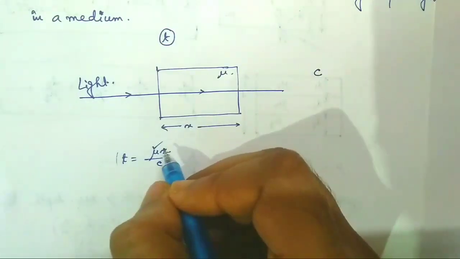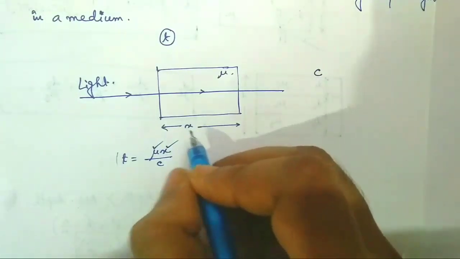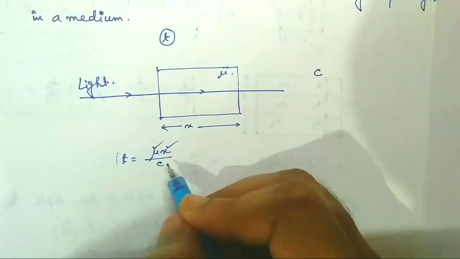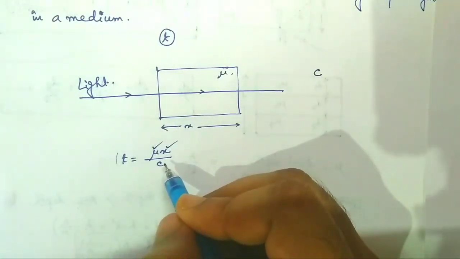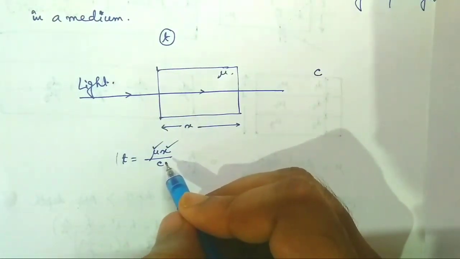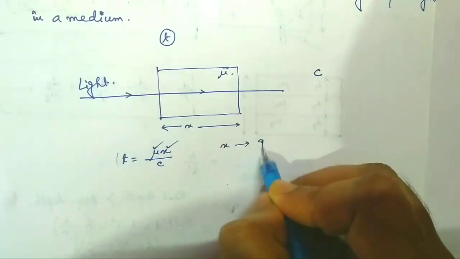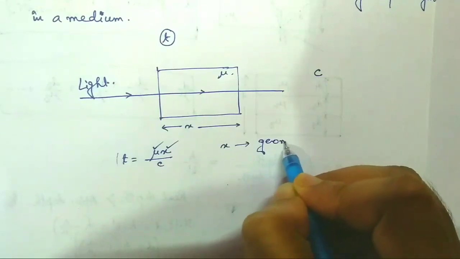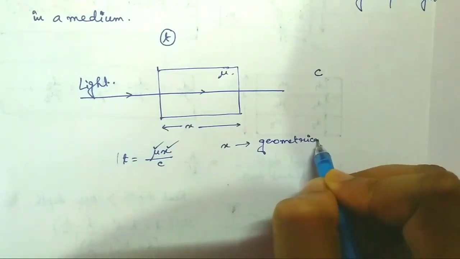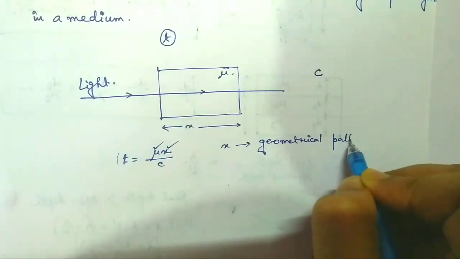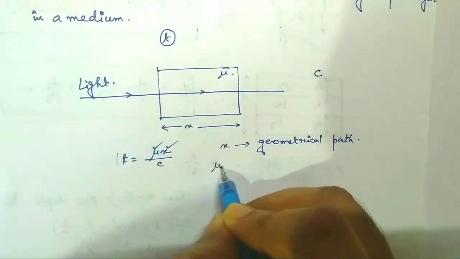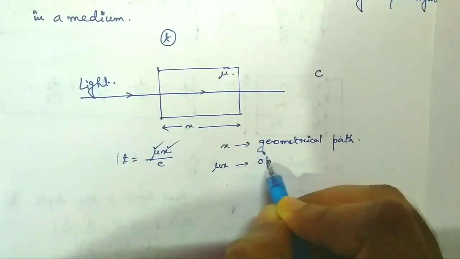Mu is the refractive index of the medium, x is the length of the medium, and c is the velocity of light, as I mentioned earlier. Now x is known as the geometrical path, and mu x is the optical path.